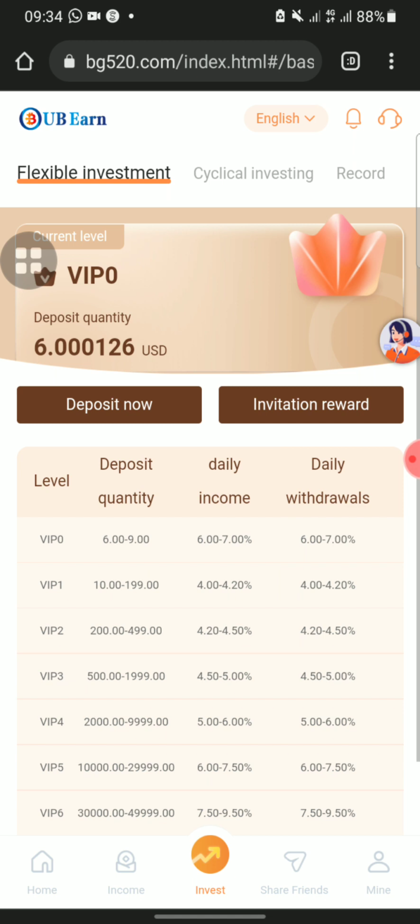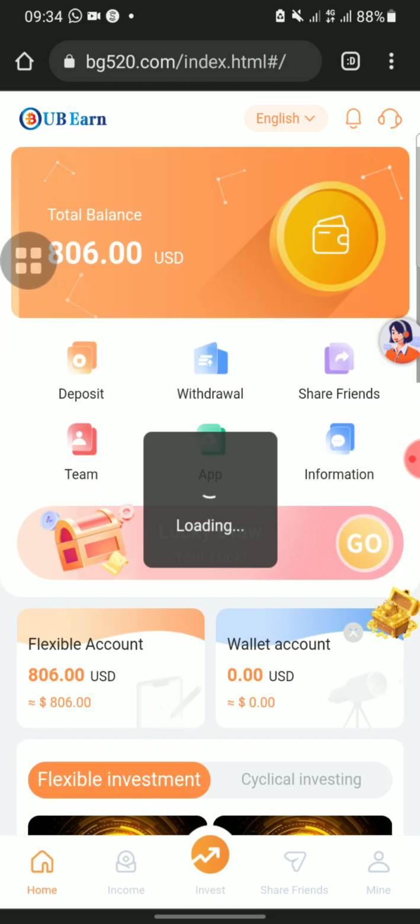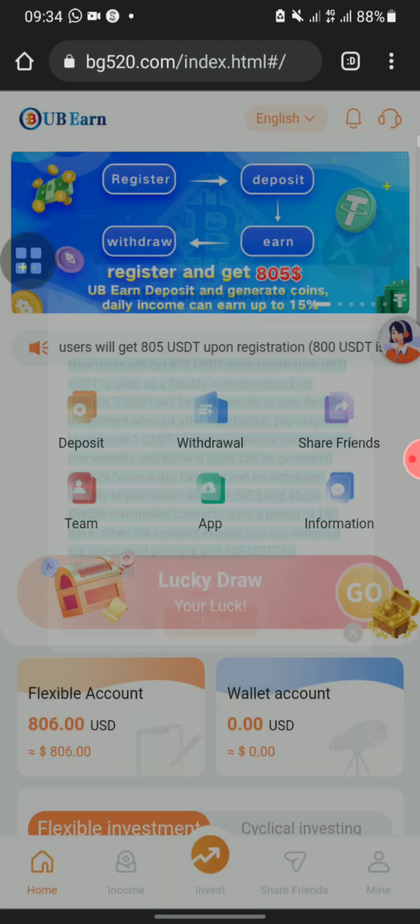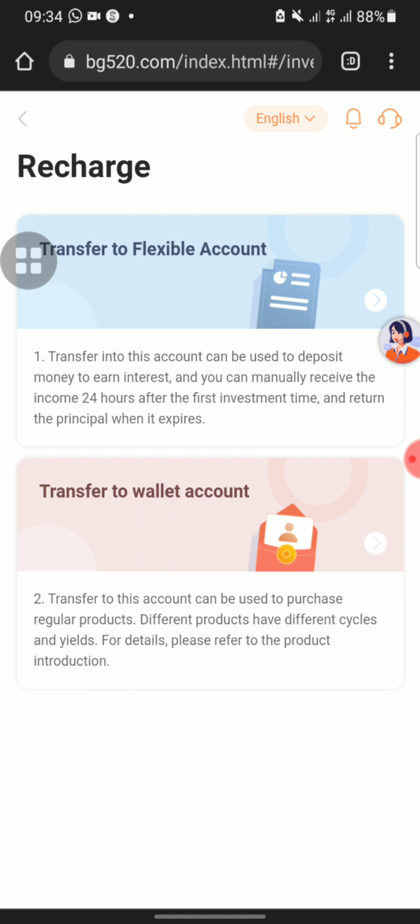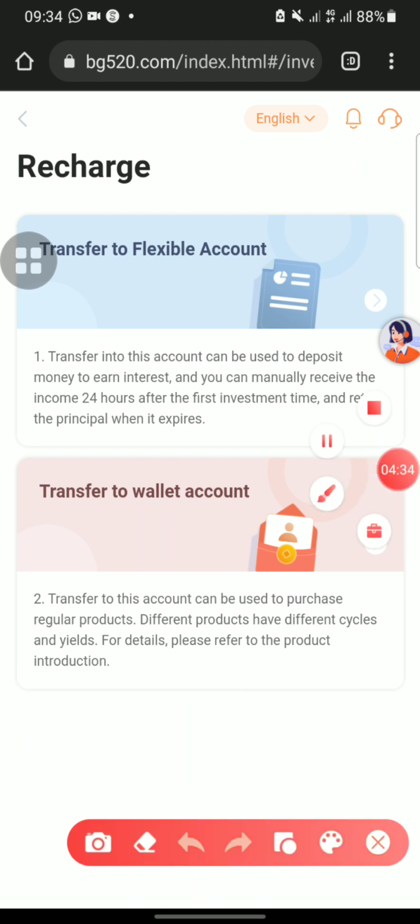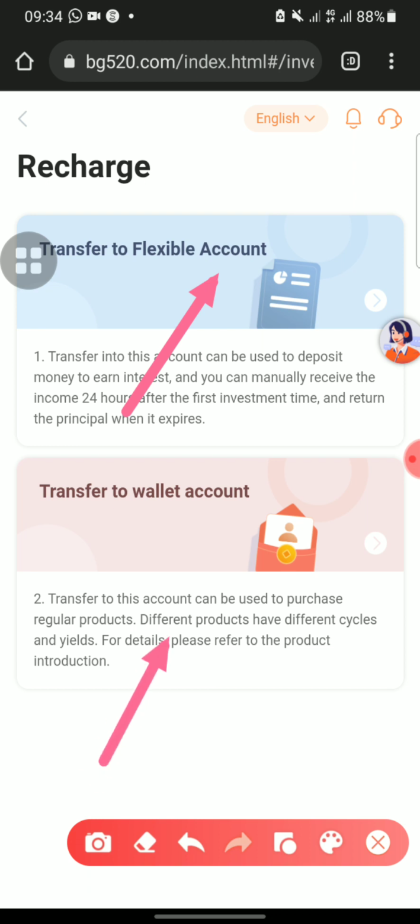Okay guys, I'll be going for the flexible investment. I have to click on deposit here. When I click on this deposit, I will transfer my money to the flexible account. I'll go for this transfer to flexible account. But if you want to go for the cyclical investment, you click on transfer to wallet account. That is the difference.